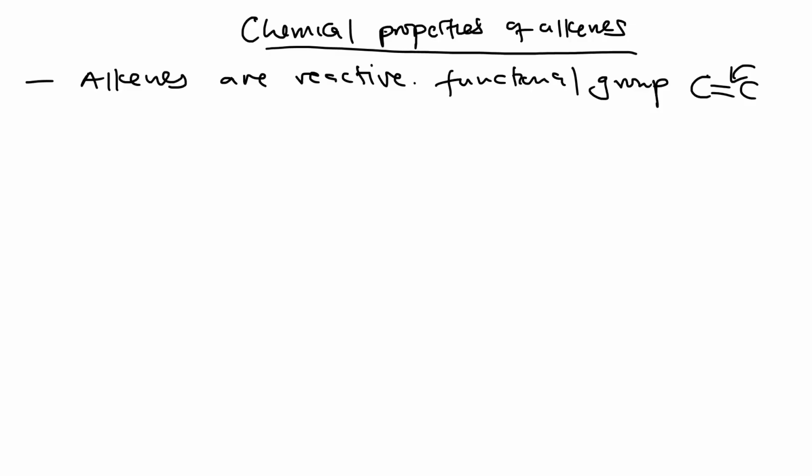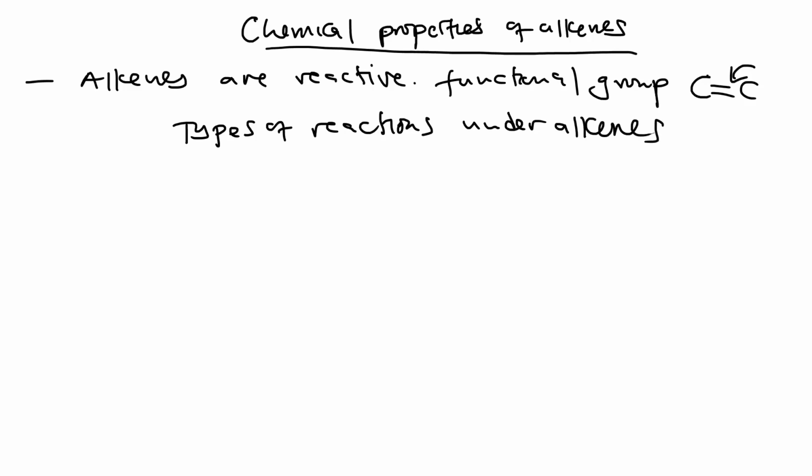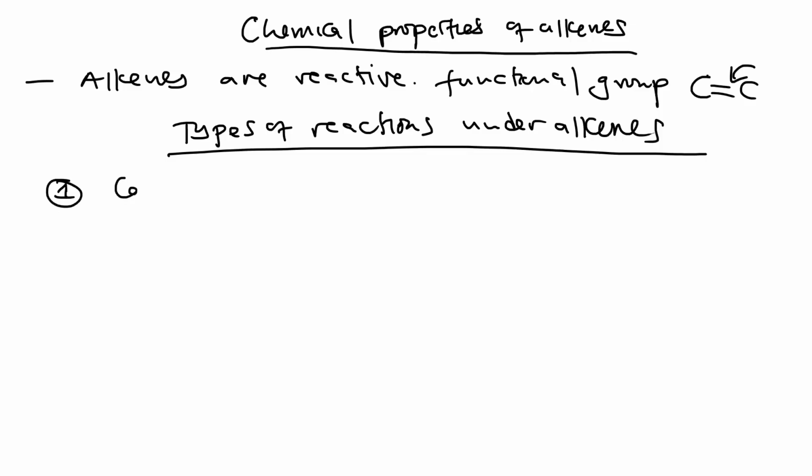Now, what are the types of reactions that alkenes undergo? One of the reactions is combustion. Combustion is us burning.